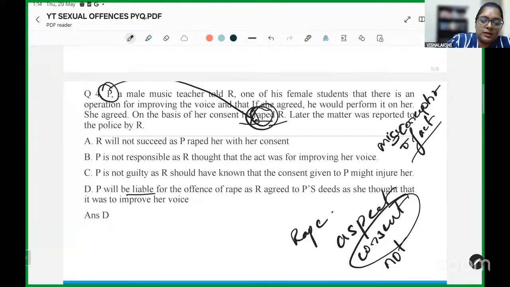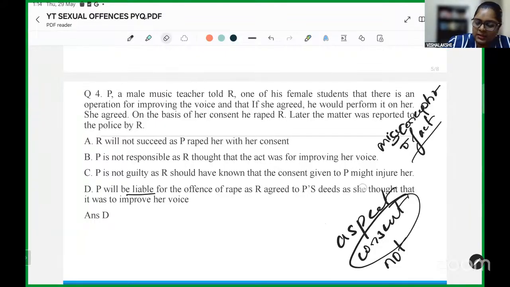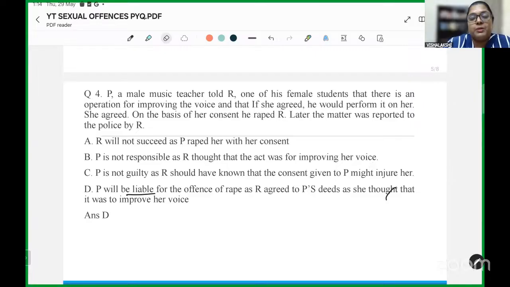Of course, we will do more questions on this. I want to take up a PYQ series right now. Subsequently, I will frame my own questions and put them forward so we can discuss more situational questions on rape and other sexual offenses also.